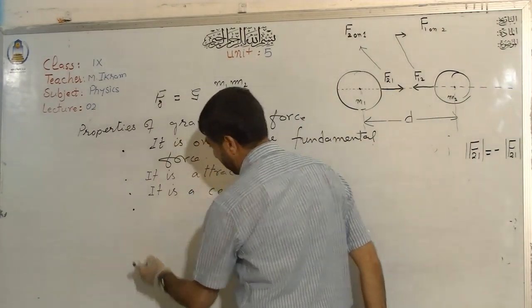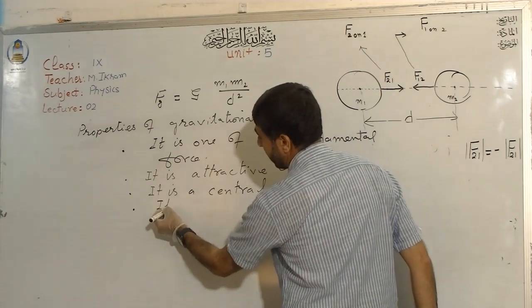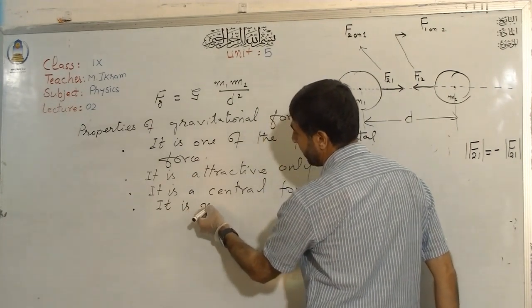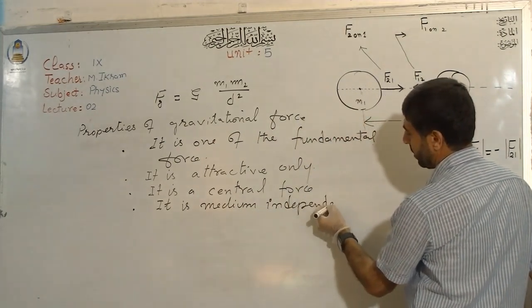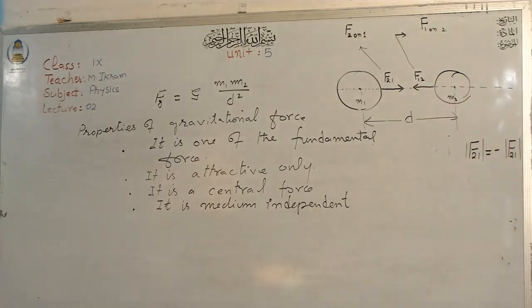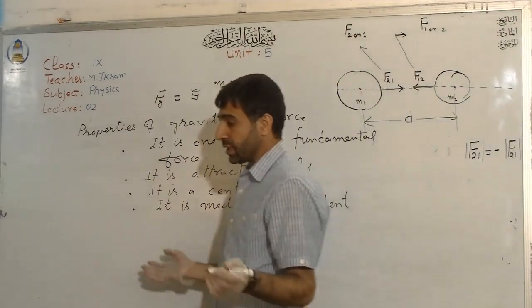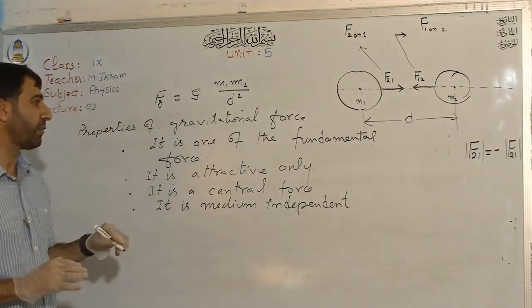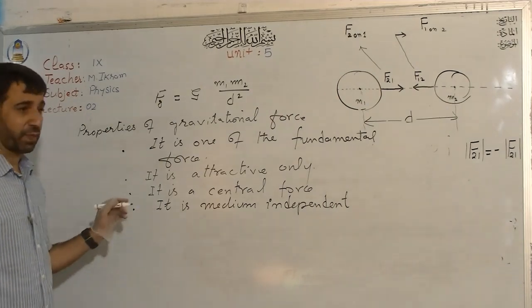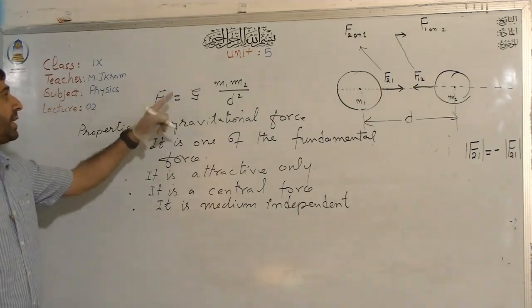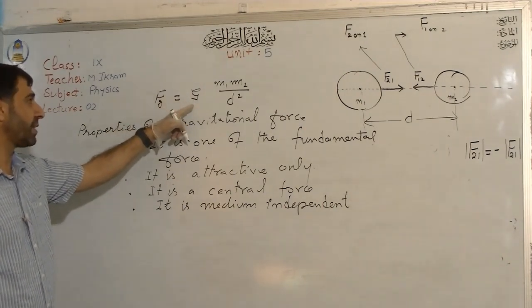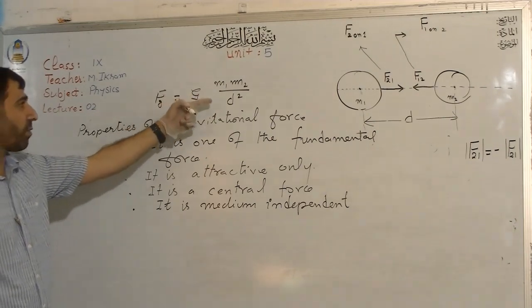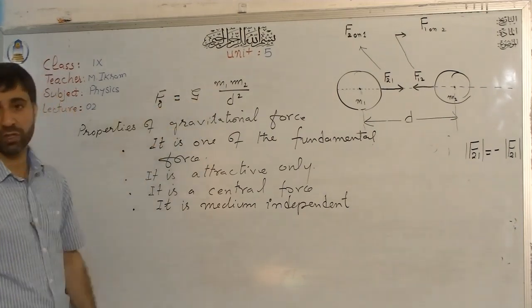The next important property is that it is medium independent. This means that whatever is the medium between the two objects, it is not going to affect the strength of the force between them, because you have seen that G is a universal constant. If it is not changing by any property of the medium, and the masses are the same, the force is not going to change.